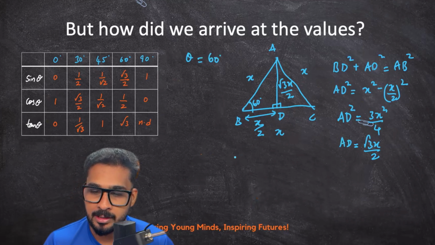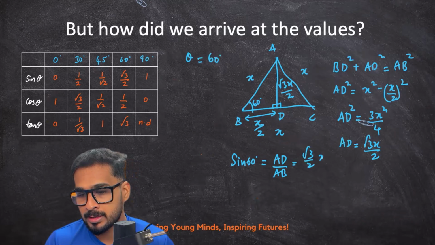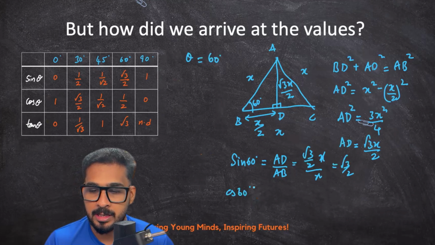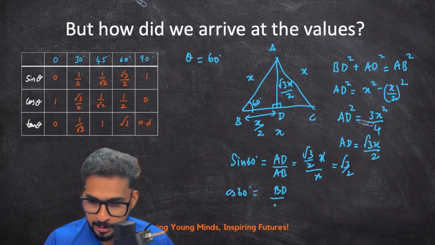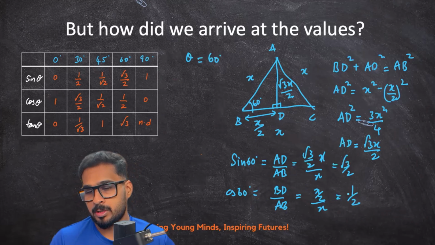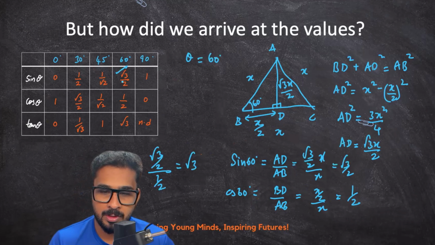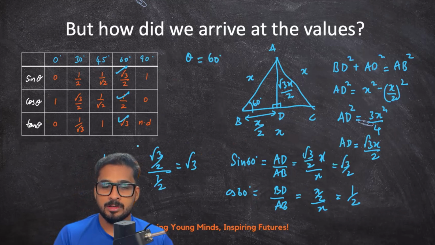Now if I calculate sine 60 degree, which is the opposite by hypotenuse, AD upon AB, which is equal to root 3 by 2x upon x, which is equal to root 3 by 2. Cos 60 degree can be written as BD upon AB, which is equal to x by 2 upon x, which is equal to 1 by 2. Tan 60 similarly can be written as sin 60 by cos 60, which is root 3 by 2 divided by 1 by 2, which is equal to root 3. So hence we got all the trigonometric values of 60 degree.